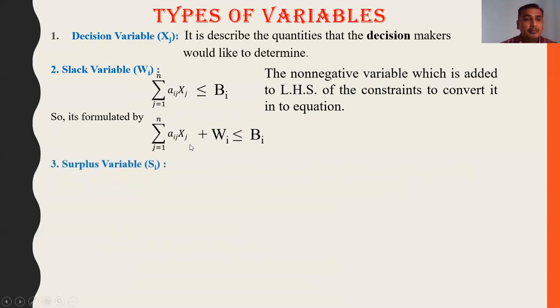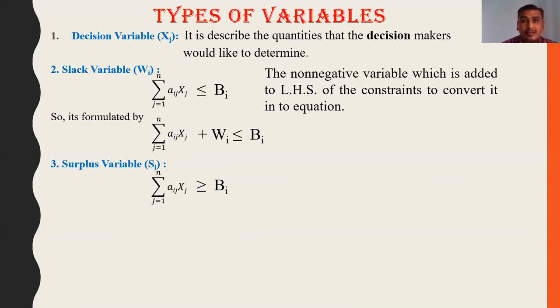Similarly, the surplus variable. The surplus variable is represented by si. Same thing: summation of j equal to 1 to n, aij xj, greater than or equal to bi. In a constraint, if the sign is greater than or equal to bi, at that time we have to use the surplus variable.